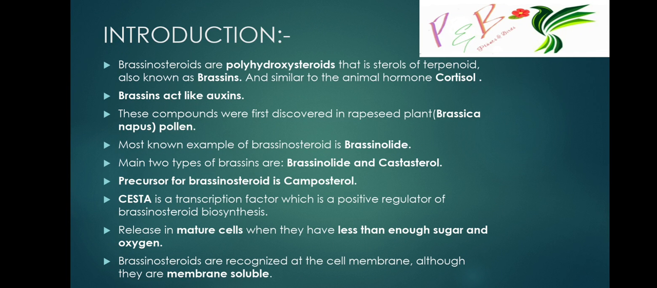They are released in mature cells when they have less than enough sugar and oxygen. In mature leaves, if there is not enough sugar and oxygen, then brassinosteroids are released, in mature cells and not in immature cells. Brassinosteroids are recognized at the cell membrane, although they are membrane soluble.